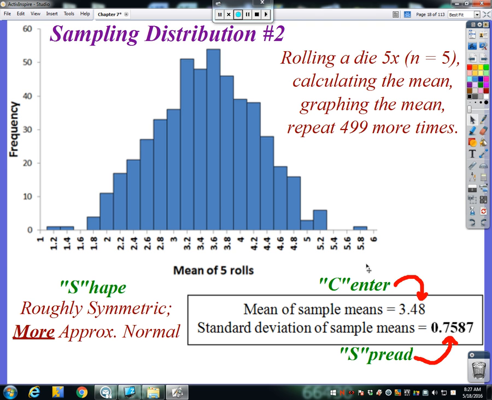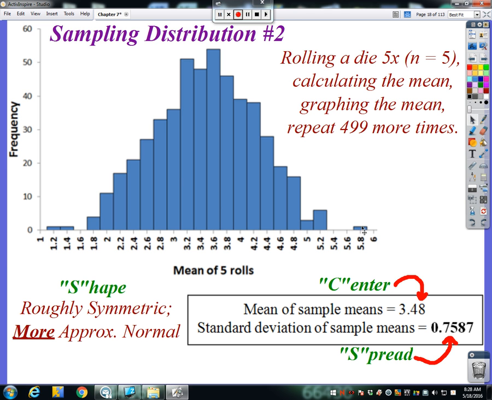Okay, so just in case you're having trouble digesting what this graph is telling you, this right here, this 1.2, I'm going to gather that this probably only happened one time out of 500 total trials. And to get a mean of 1.2 meant that I had to roll a 1 4 times, and then on the 5th time, I rolled a 2. Okay? So how often are you going to get 4 1s and a 2? Not necessarily in that order. Not that often.